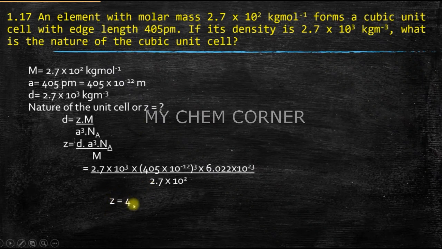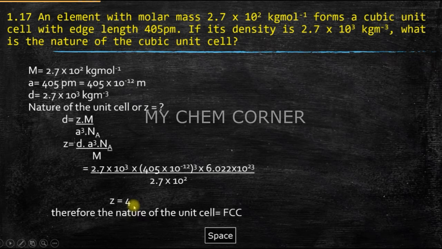So here, when Z is equal to 4, the nature of that particular unit cell is FCC, because when we calculated the number of atoms per unit cell for FCC, the Z value was 4. So in this case, with these values, the nature of the unit cell is a face-centered cubic unit cell.